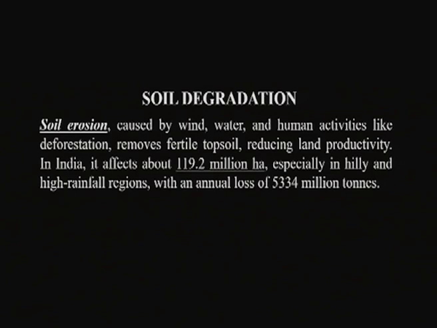Repeated erosion may also lead to the desertification process, totally making the soil not useful for any type of cultivation. So mostly the soil erosion happens by the wind or by the water, ultimately reducing the soil fertility as well as the land productivity.